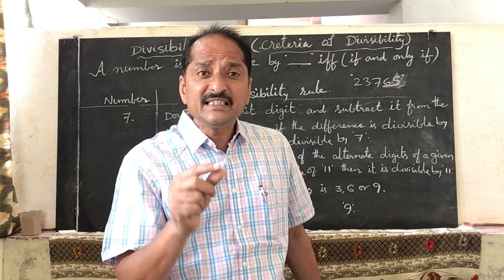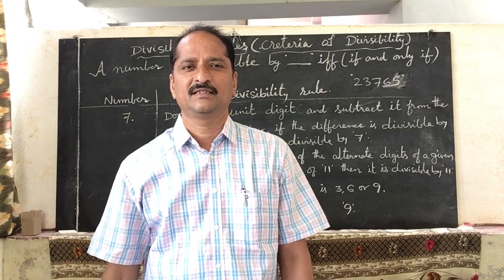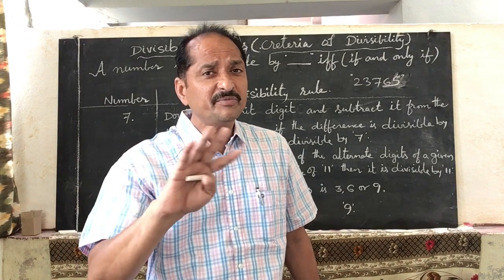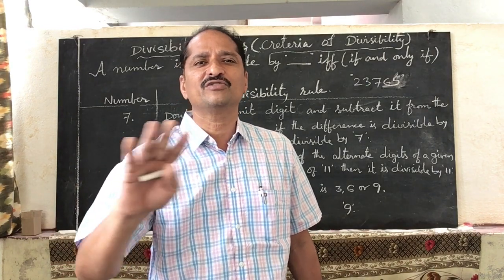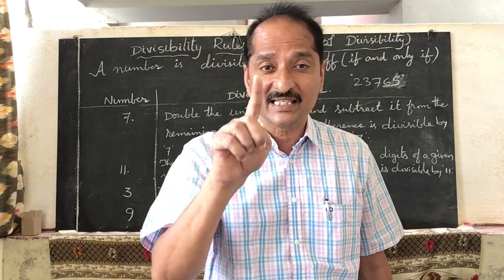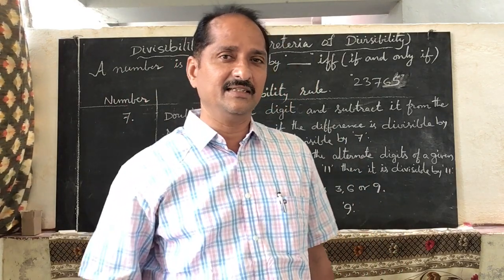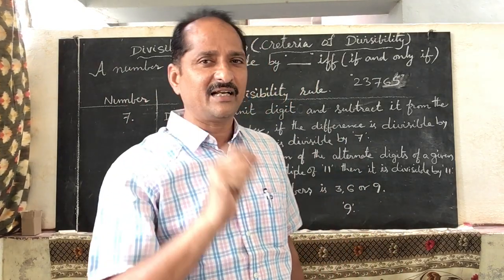If the difference is divisible by 7, then that number is divisible by 7. If the difference is not divisible by 7, then that number is not divisible by 7. That is the criteria of divisibility of 7. Very easy. Now I will take an example, then you can get clarified with that number.